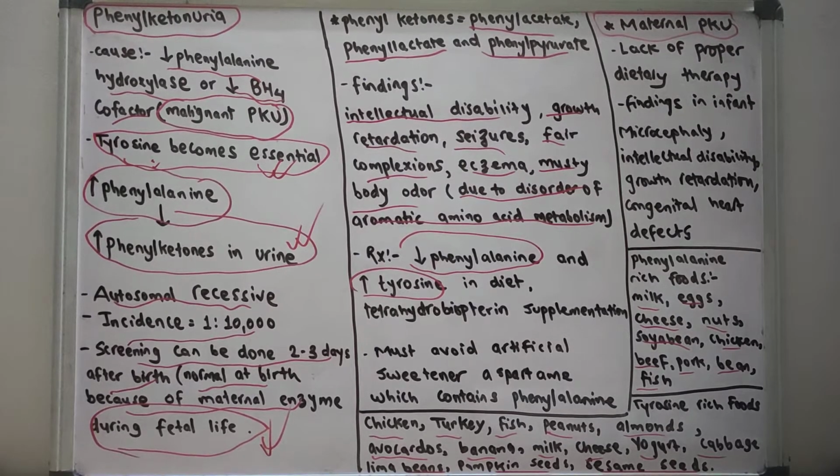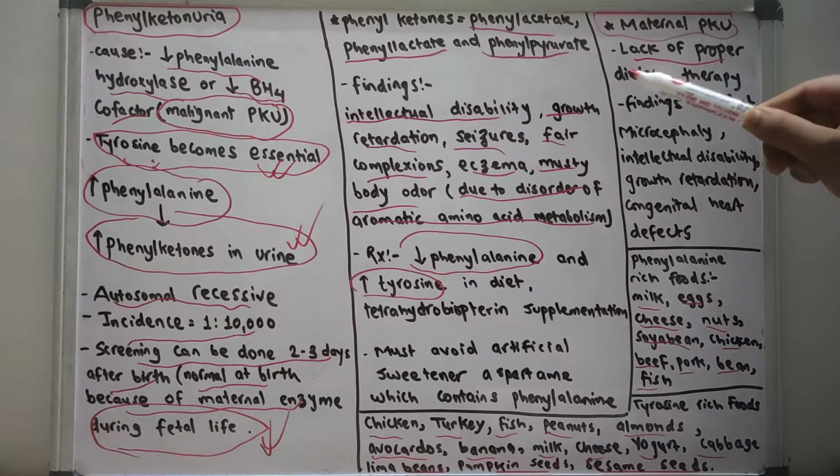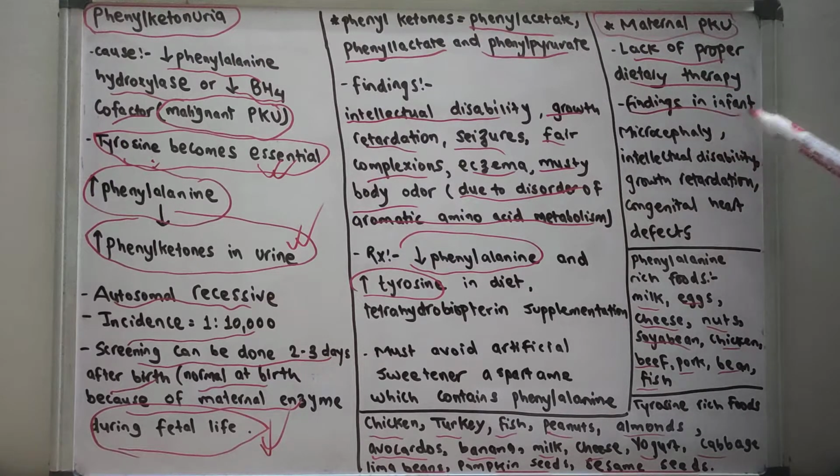Now let us discuss maternal phenylketonuria. Maternal phenylketonuria occurs due to lack of proper dietary therapy. The findings in an infant are microcephaly, intellectual disability, growth retardation, and congenital heart defect.